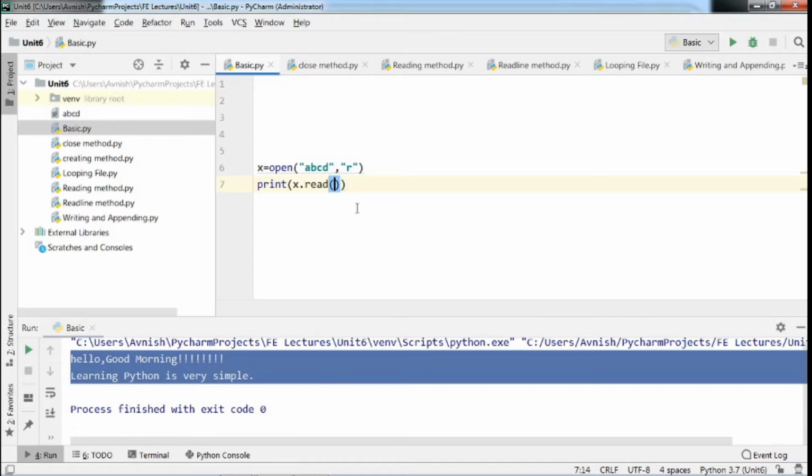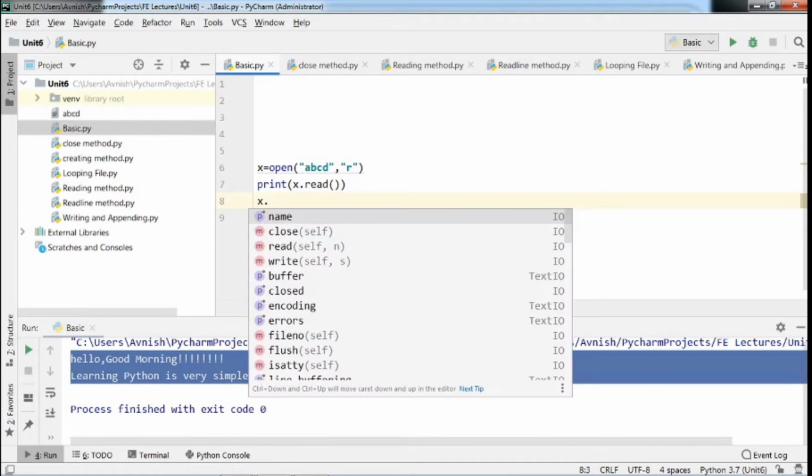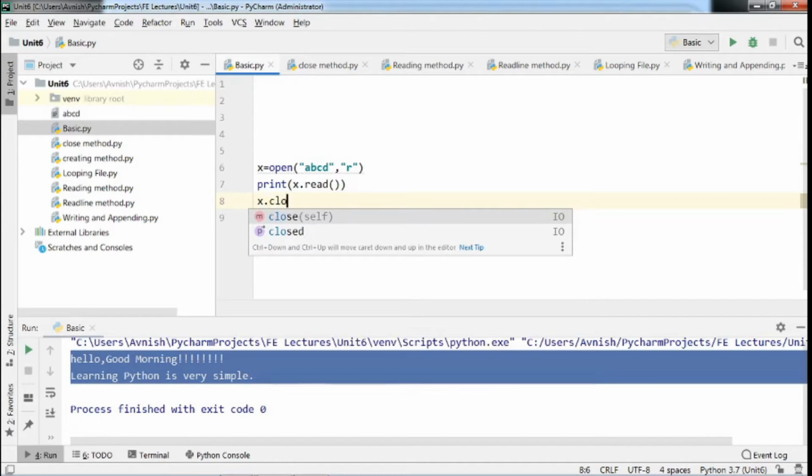See here, we already opened a file ABCD, and we stored that data using the file object. And using this read method, we read that file using the print function and display the content of that file. Now we have to close this file. So we require the file object x dot close method.